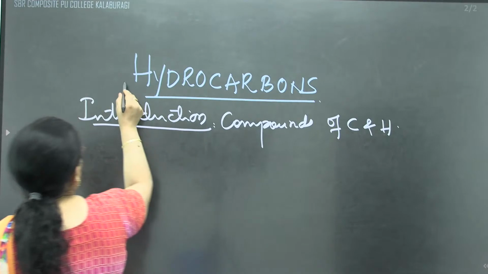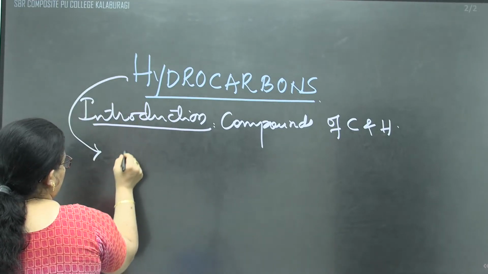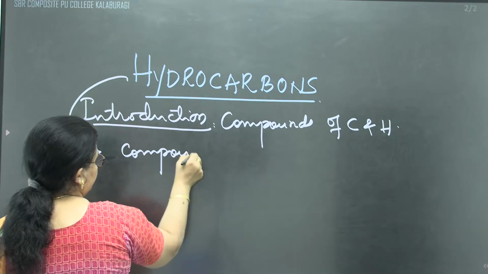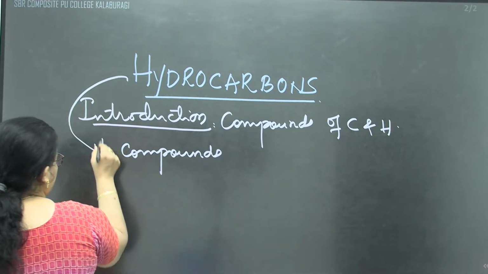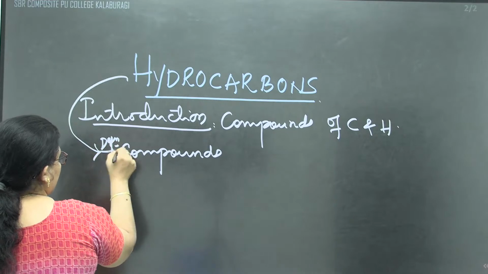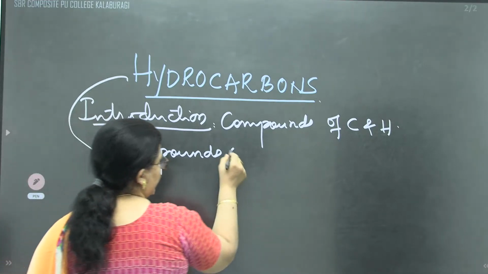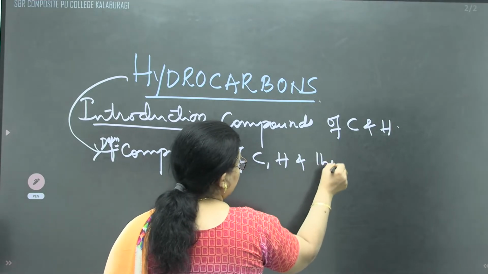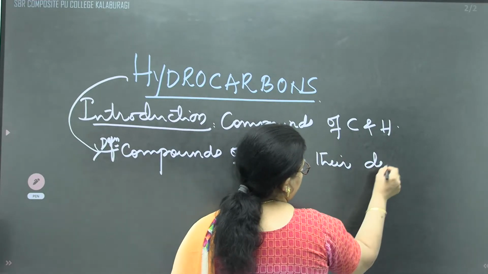That's why we said that hydrocarbons are the compounds of carbon and hydrogen. We can define it as the compounds of carbon and hydrogen, and their derivatives.